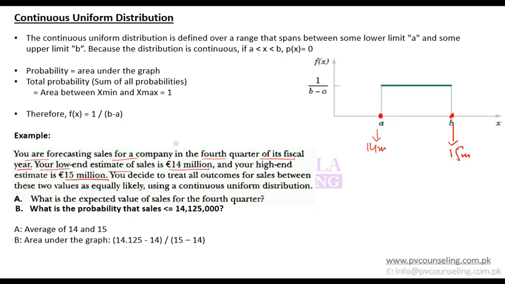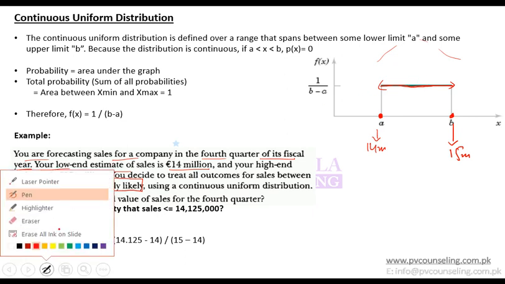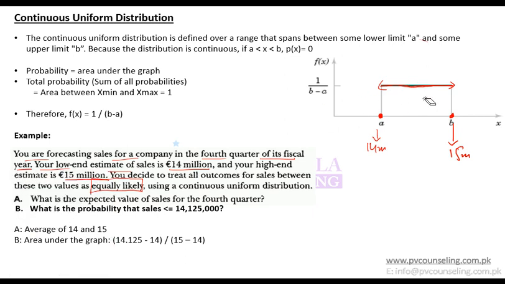You decide to treat all outcomes for sales between the two variables as equally likely. Equally likely means that each outcome has the same frequency or same probability, which means if I draw a frequency line, all should have the same frequency. That's why I have a straight line. Otherwise, if some have higher frequency, some have lower frequency, then it will be a curve. But here they have told you that each outcome is equally likely, so you have a straight line.